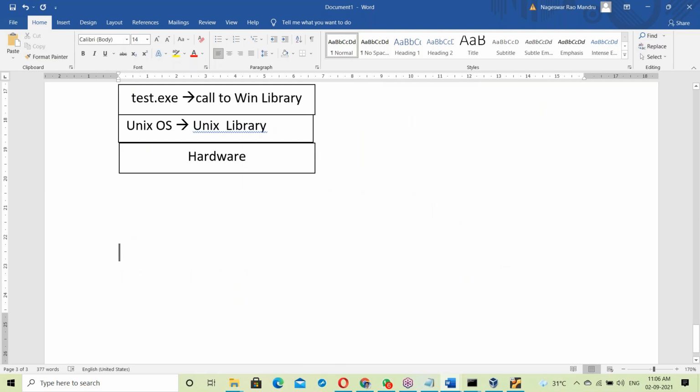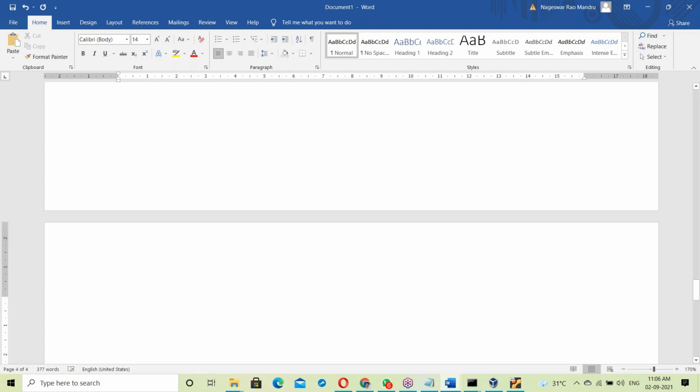An exe file contains program binary code, software library binary code, and OS library binary code. Since the exe file contains the OS library, it is OS dependent. Simple conclusion.